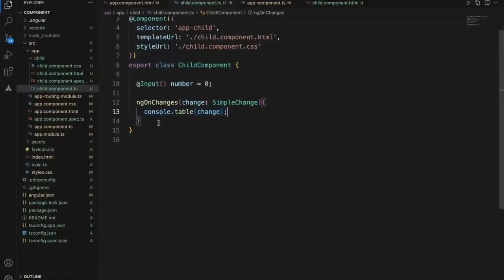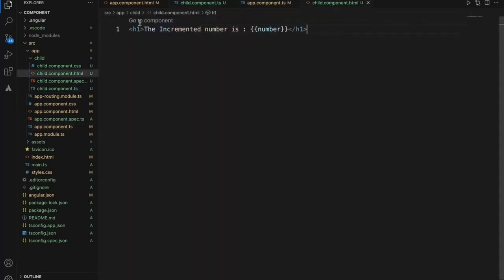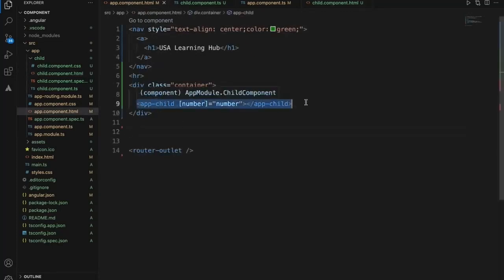Okay. Now let's see how we can write ngOnDestroy. Okay, this is called when the child is destroyed. Right now it is displayed in the parent component here. When I destroy this one, the destroy function is going to be called.